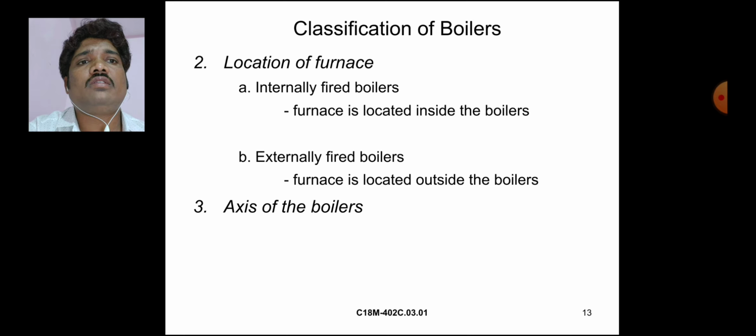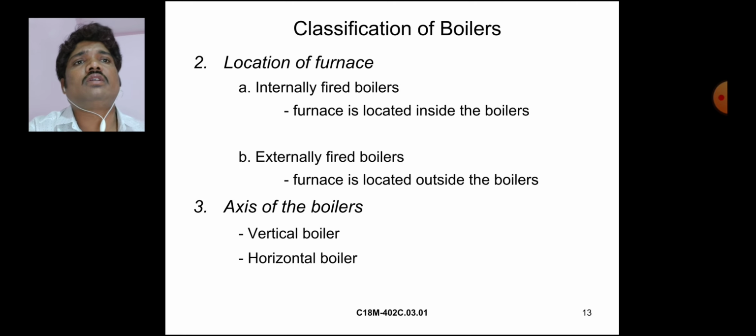Classification by the axis of the boiler: vertical boiler and horizontal boiler. These are classifications of boilers by location of furnace: internally fired boilers, where the furnace is located inside the boiler, and externally fired boilers, where the furnace is located outside the boiler. And by axis of the boiler: vertical boiler, horizontal boiler.